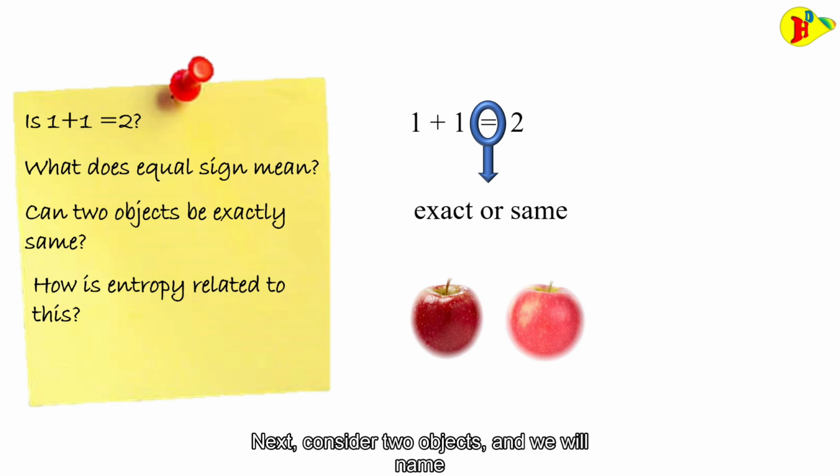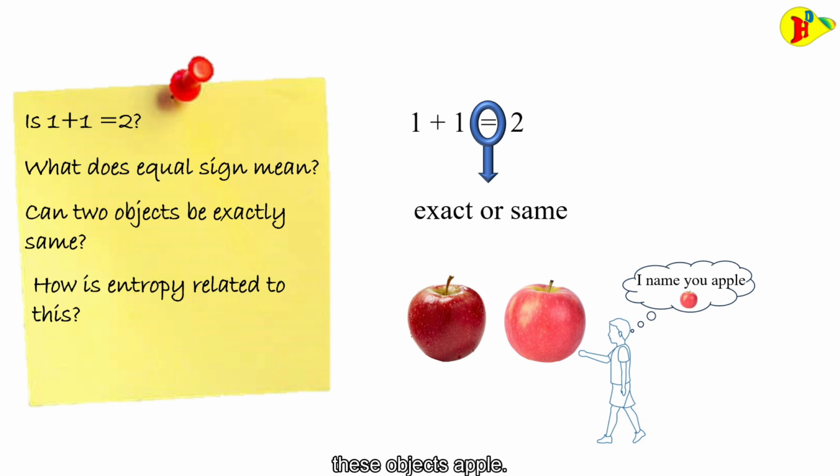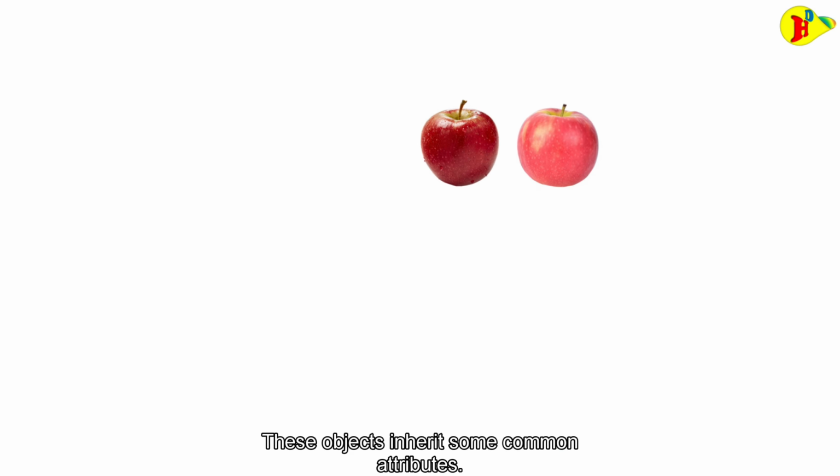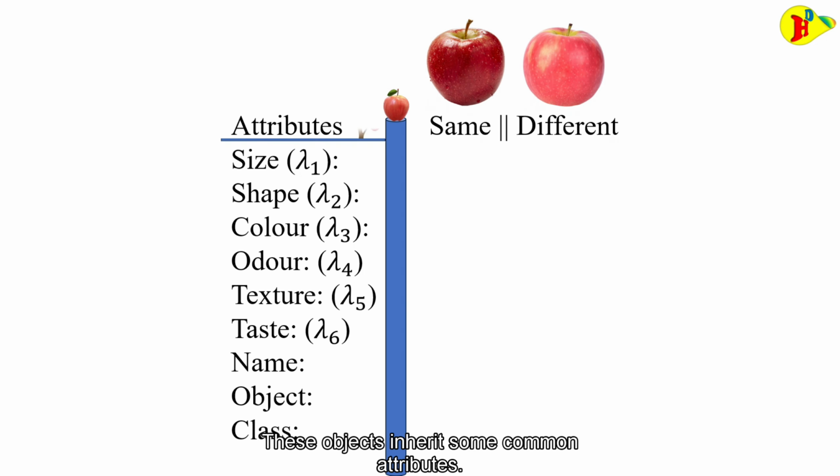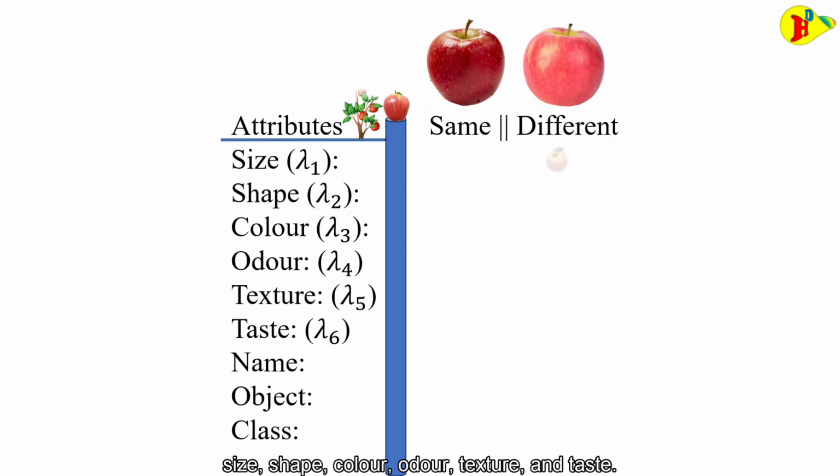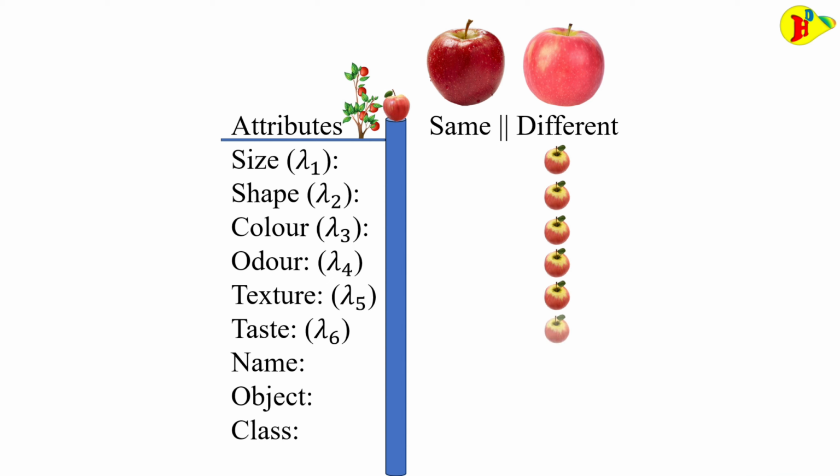Next, consider two objects, and we will name these objects apple. These objects inherit some common attributes. They have different size, shape, color, odor, texture, and taste. However, they have the same name and same class.